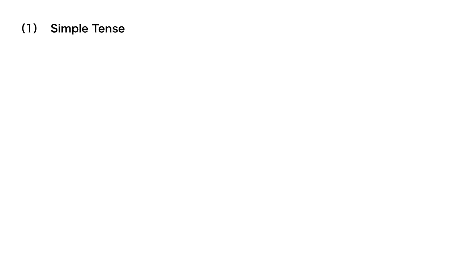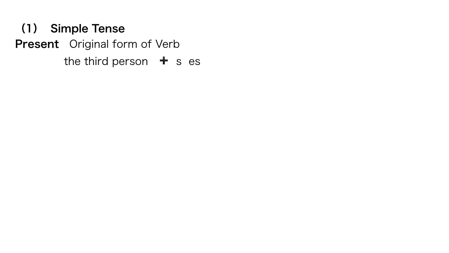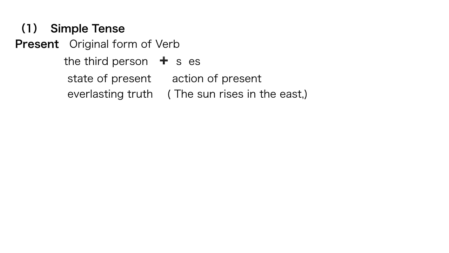That's the main reason why it's very difficult for us to understand. Simple tense, everyone can imagine: present, past, and future. Present tense, what kind of verb do you use? Original form of verb, right? We can find it in the dictionary, but for the third person singular, she, he, it, original verb plus s or es. We live, she lives, like that. And the meaning is the state of present and action of present. And everlasting truth.